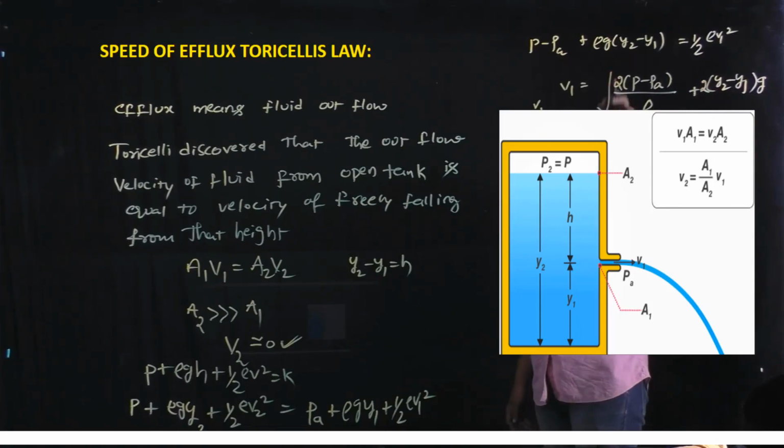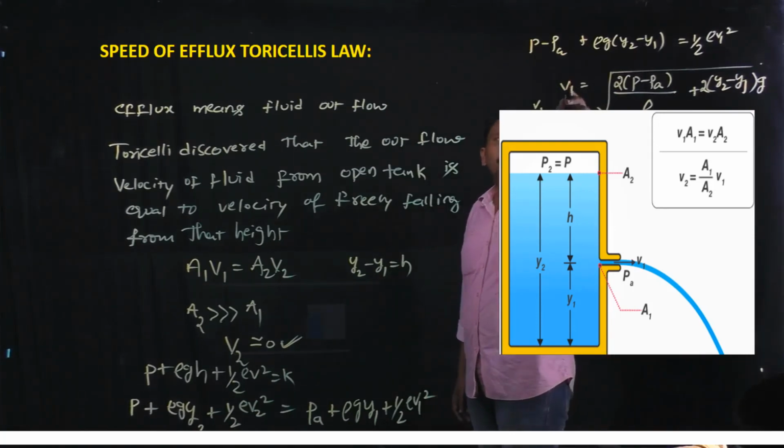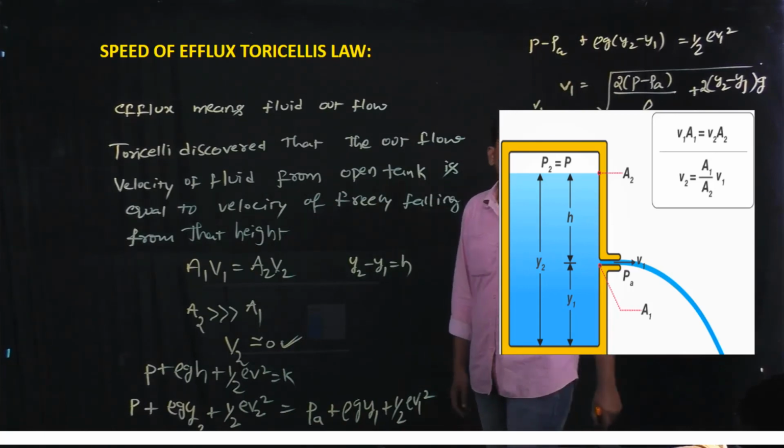This is the velocity of the fluid which comes out from the small hole at the side of the tank.